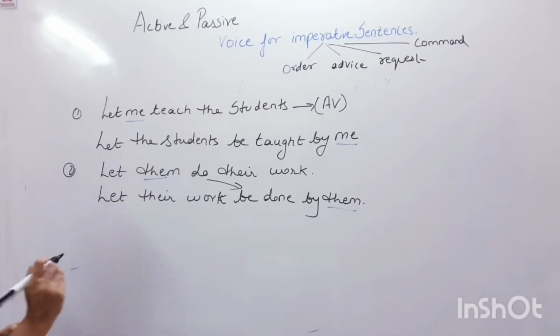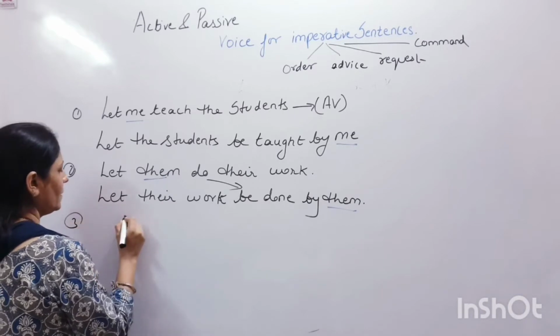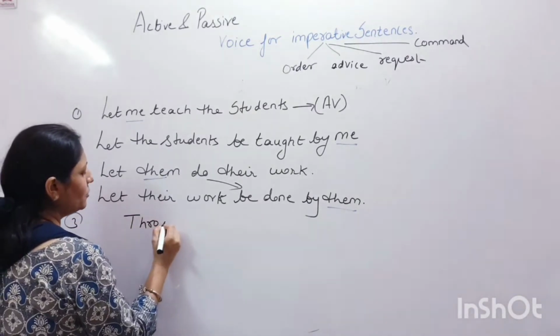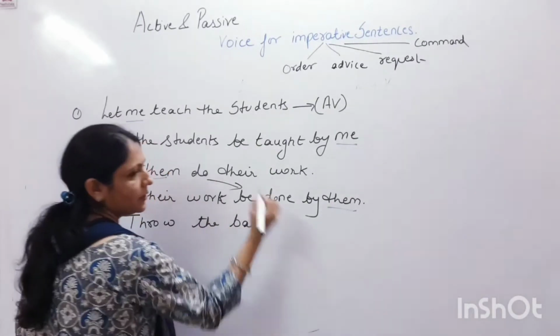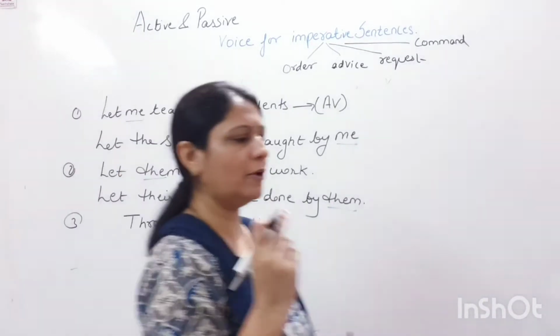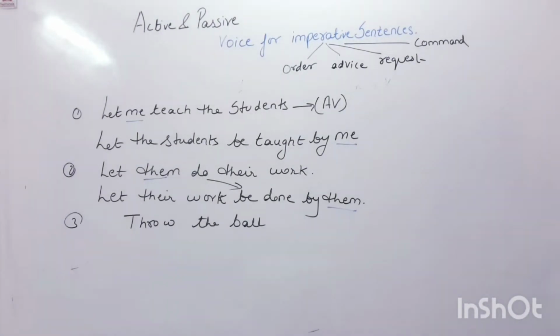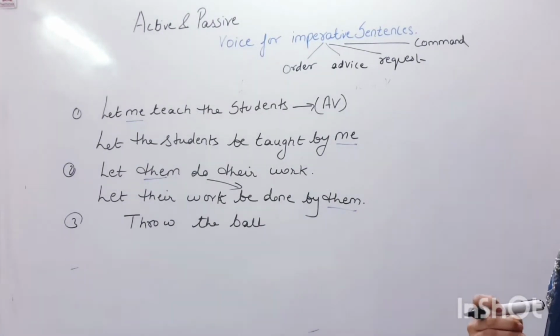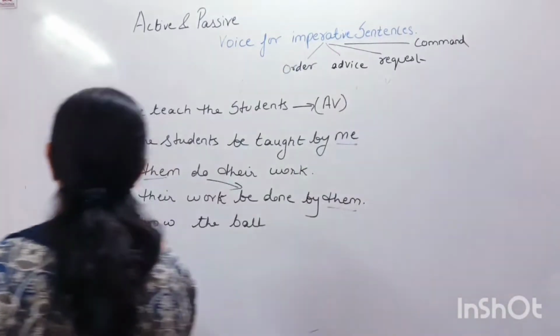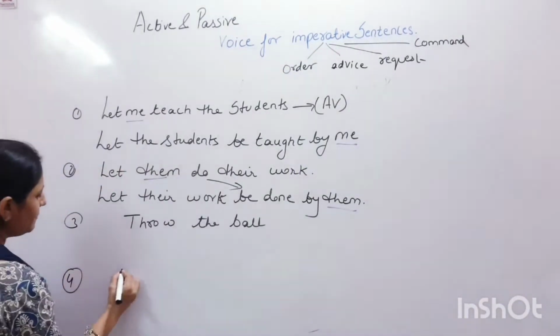Let's take some more examples. Throw the ball. Now this is an example, throw the ball. You think what can be the possible answer over here? Throw the ball, and then we can take another example, take it home.